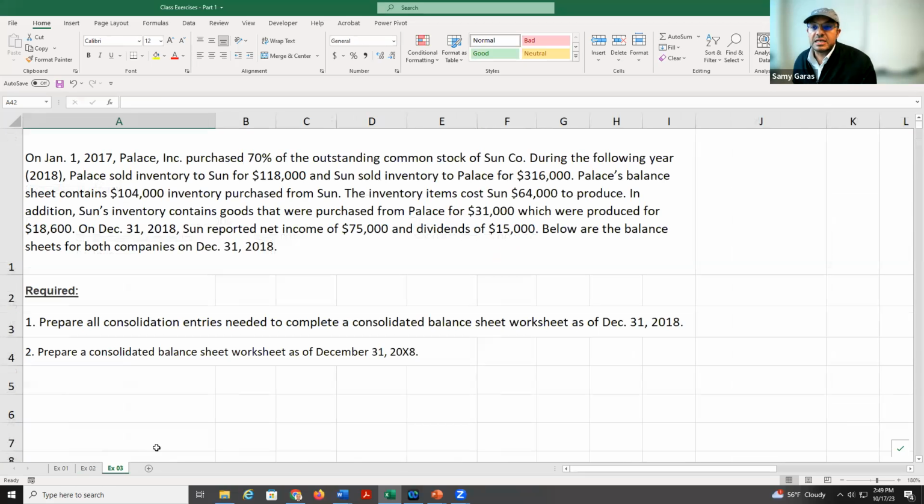In the last exercise, we see a parent company is making sales to the subsidiary company, and the subsidiary company is making sales to the parent company. If the parent company is making sales to the subsidiary, we call it a downstream transaction. If the subsidiary is making sales to the parent, we call it an upstream transaction. And this is what we see here. We see the Palace, which is the parent, sold inventory for 118, and the subsidiary sold inventory for 360.